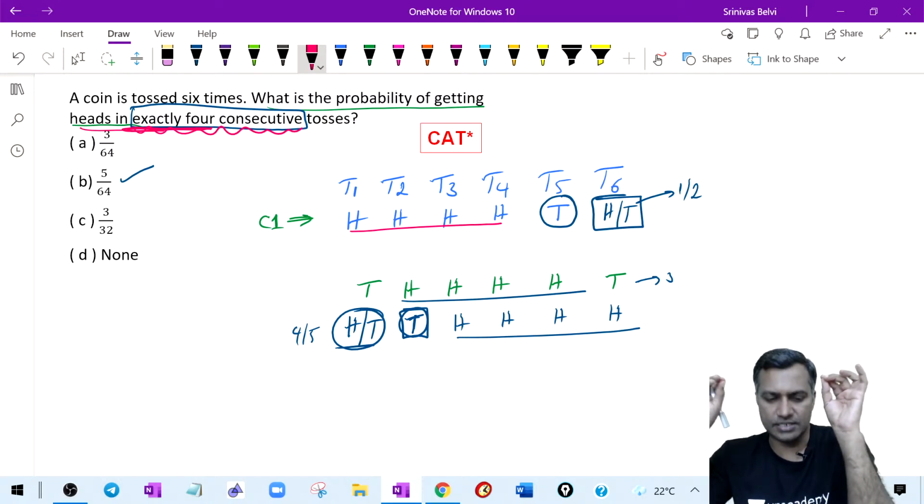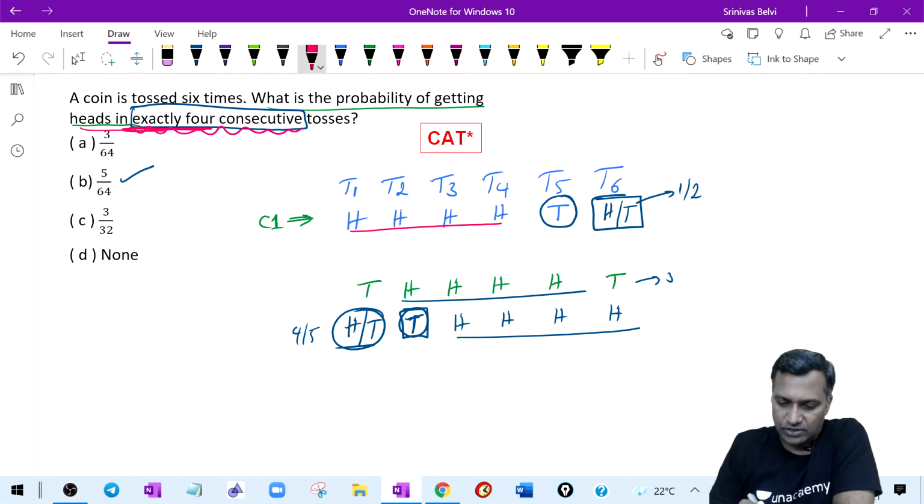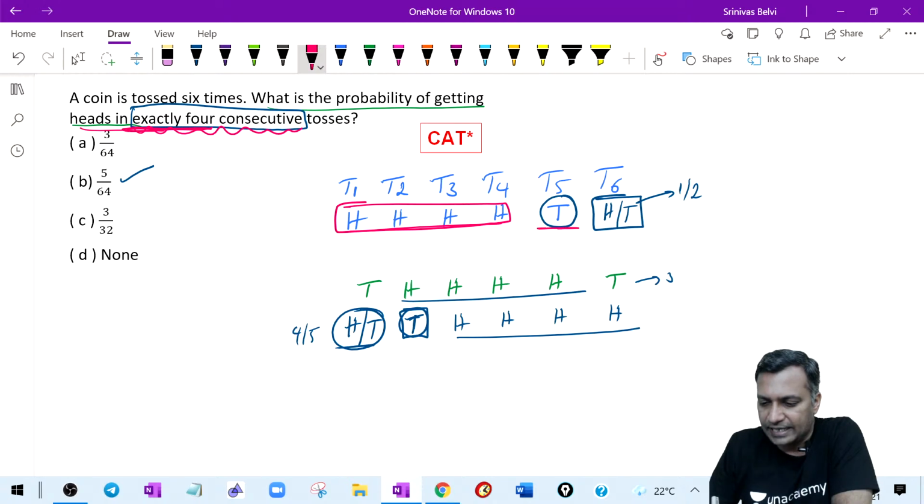Exactly 4 heads is different from getting exactly 4 heads in consecutive positions. That doesn't mean that the 5th head should not be there. But if the 5th head is in a consecutive position, then there is a problem. Break the sequence. Now I have 4 consecutive heads. Break it, and then you are free to have another head if you want. But 4 consecutive stands for this.